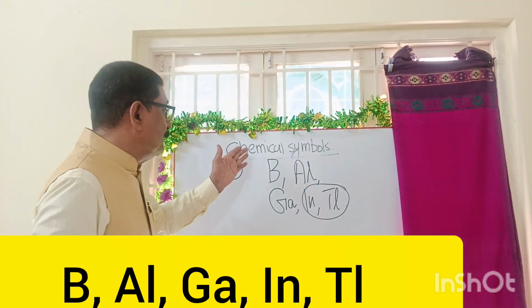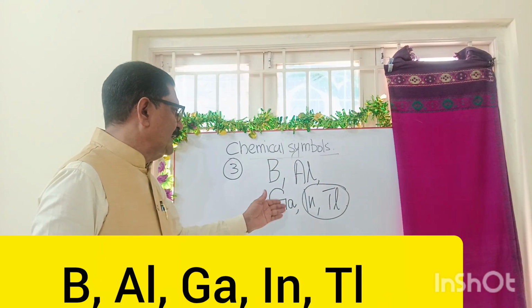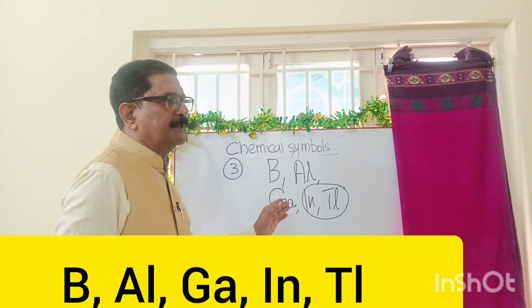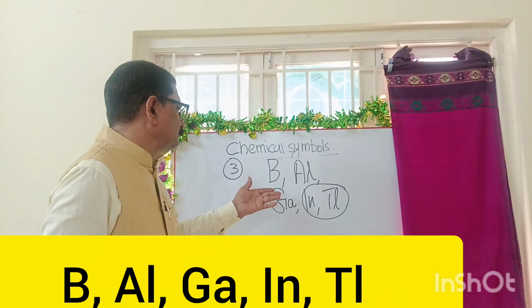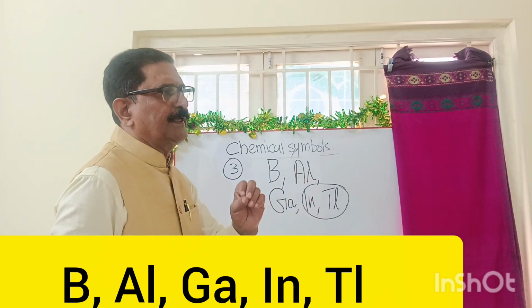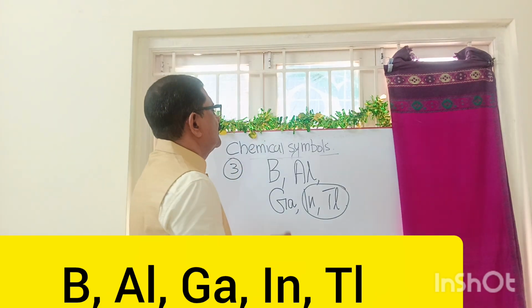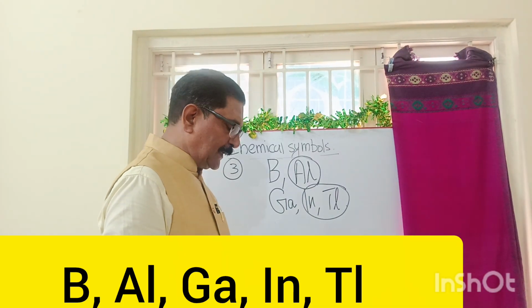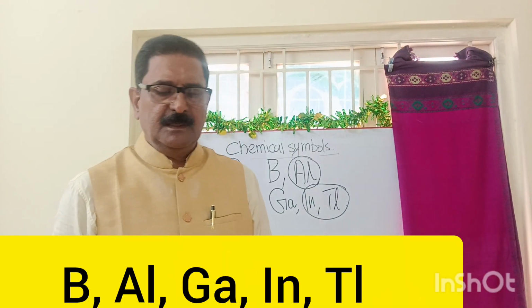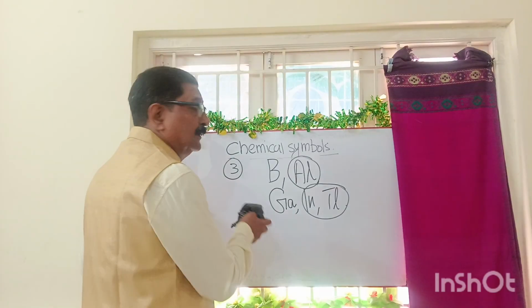So the third group is B boron, Al aluminium, Ga gallium, In indium, Tl thallium. As I told you, boron, aluminium, gallium, indium and thallium are not very important for us for chemistry. So aluminium is the most important element in the third group. That in order you will remember, and there is no Latin name here, so that will make it easy for you. Next comes the fifth group. Already we have discussed it in the last video.